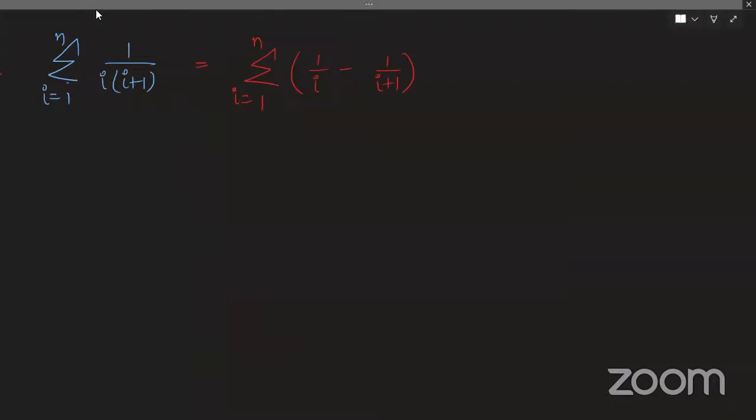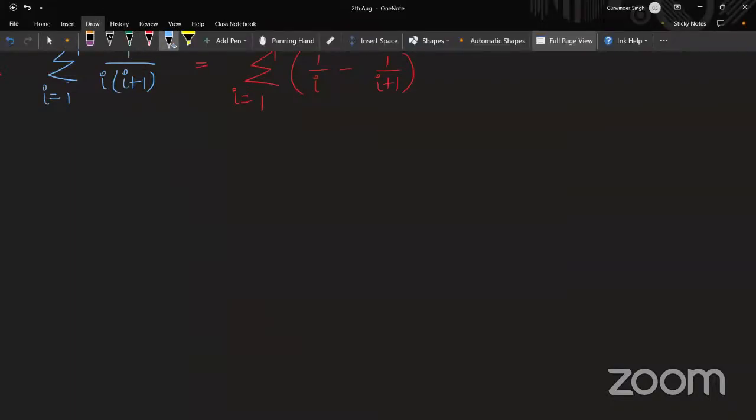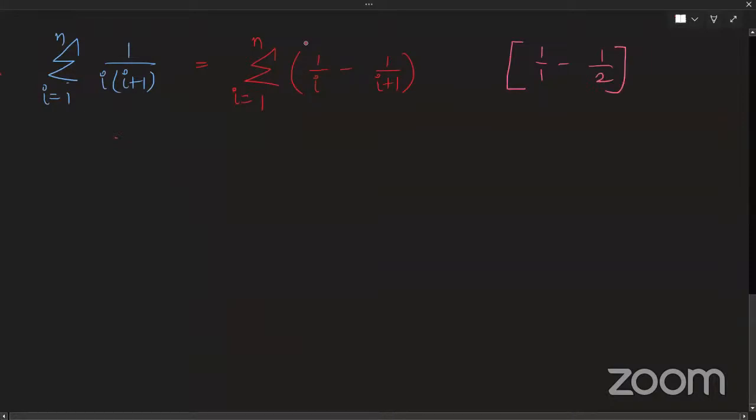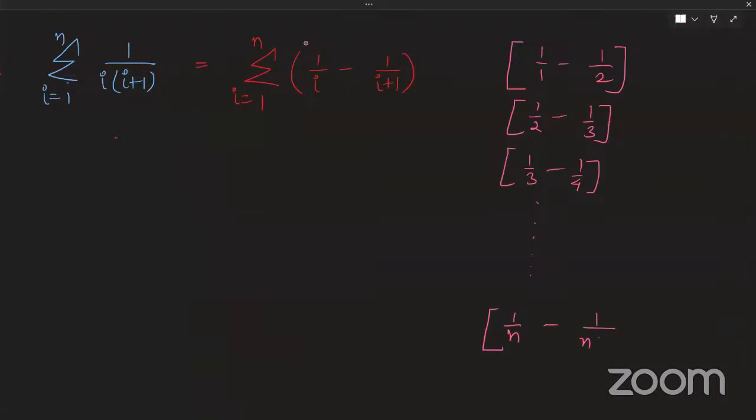Okay, great. So just writing the sum again in the vertical format. First of all, I will put the value of i as 1, then I as 2, then I as 3, and so on, up to my last value. My last value will be 1 by n minus 1 by n plus 1. And can anyone tell me what will be my second last value?